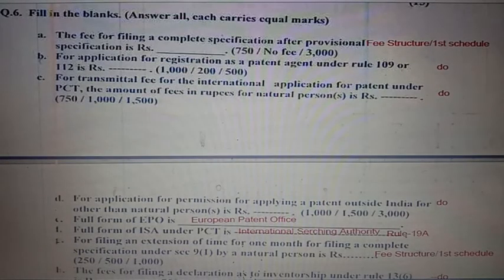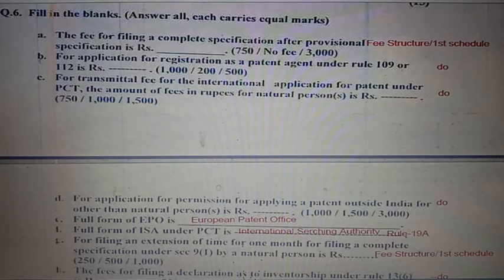Question number 6a. Kindly see the fee structure. 6b and 6c. Kindly see the fee structure of the first schedule. For question number 6d, kindly see the fee structure. For question number 6e, full form of EPO is European Patent Office. Question number 6g.